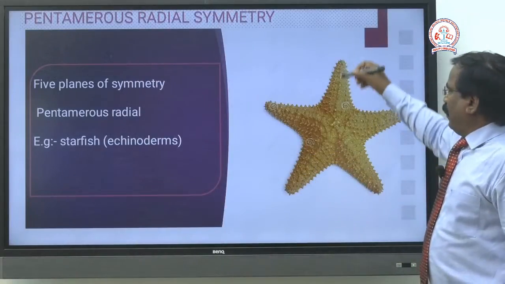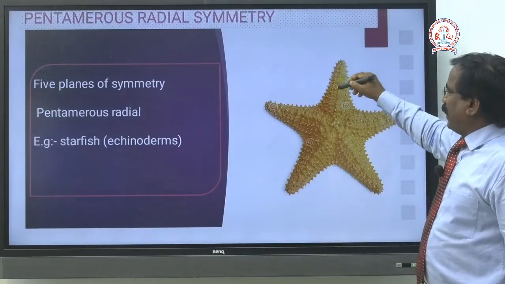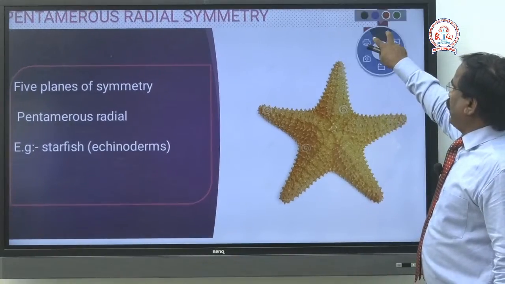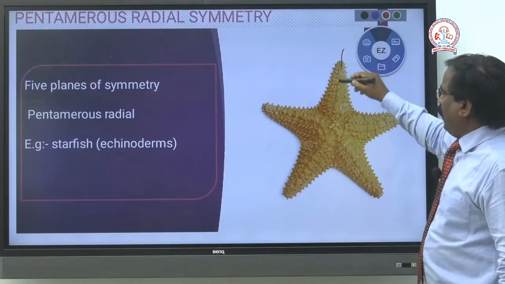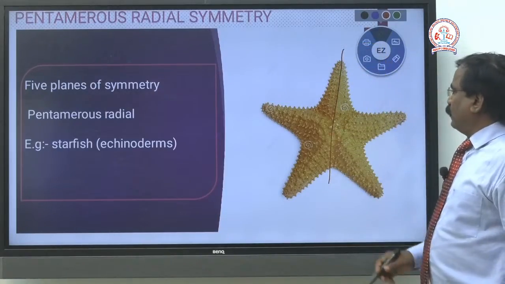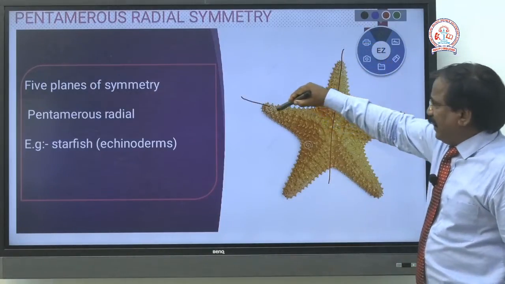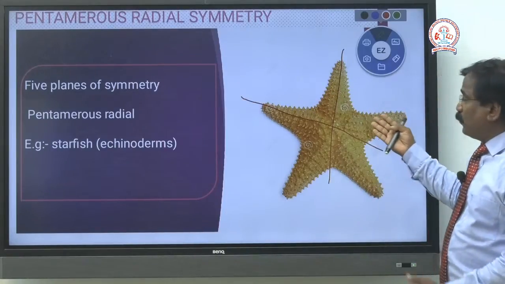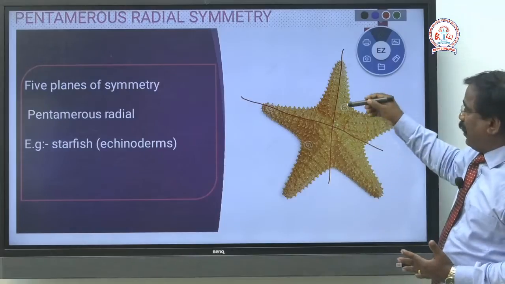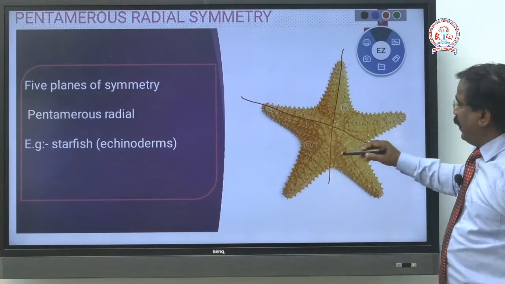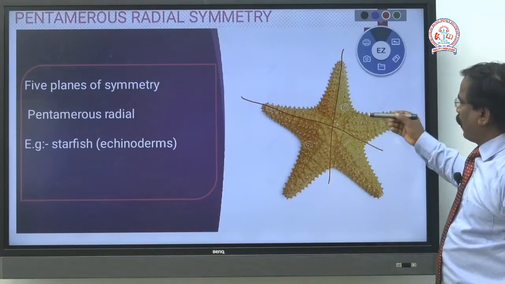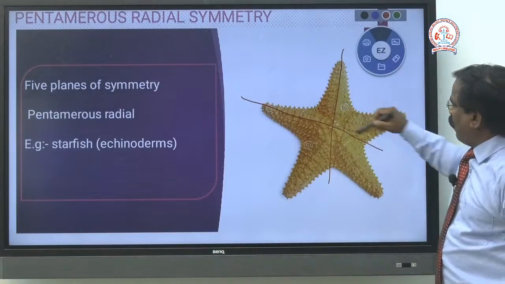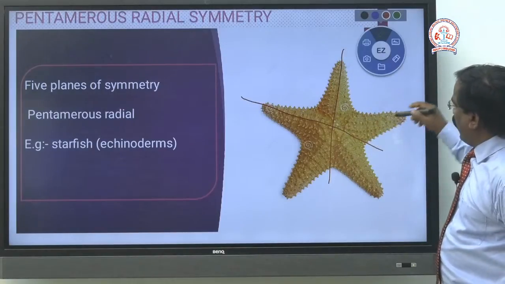First I cut this plane, and in this plane I got 2 equal halves. Now I am cutting in the second plane, and now also I am getting 2 identical halves. Same, 2 equal halves.